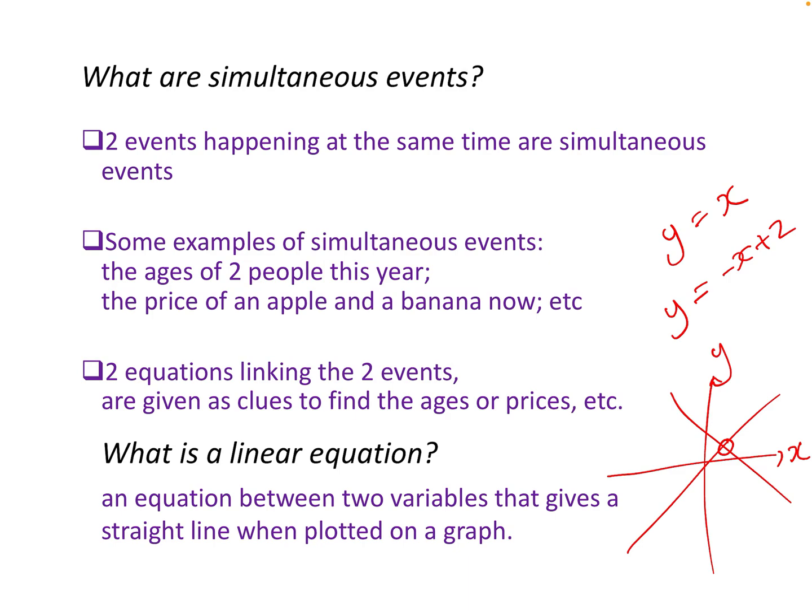Now, not all lines will cross. For example, if we had my axes up here and I had these two lines, well, they're parallel. Okay, they are simultaneous, but they don't cross. They're parallel, they'll never meet. So when we're looking at solving simultaneous equations, we're looking at lines almost always with different gradients, and we're finding the point at which they cross. Now, they may be written like this. They may also be written slightly differently, and we're going to look at a variety of different types today.